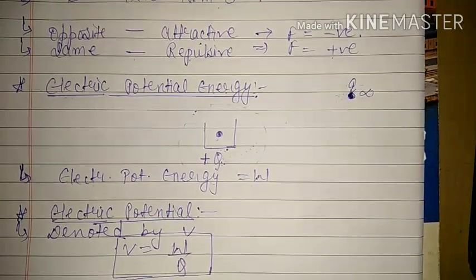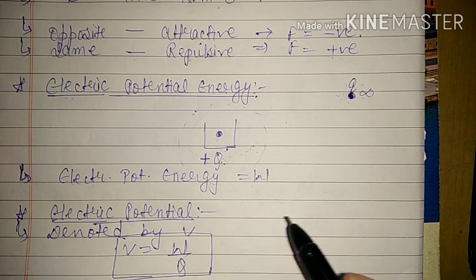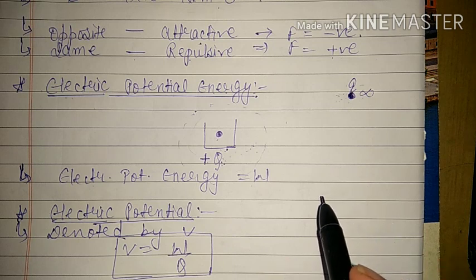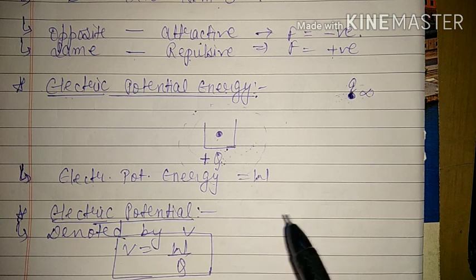Now, before discussing the definition, there are two terms we have to understand. The first one is test charge. Test charge means actually a small amount of charge, so small that it does not affect the other charges present.